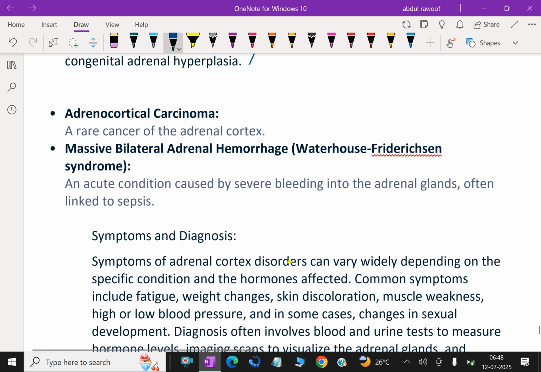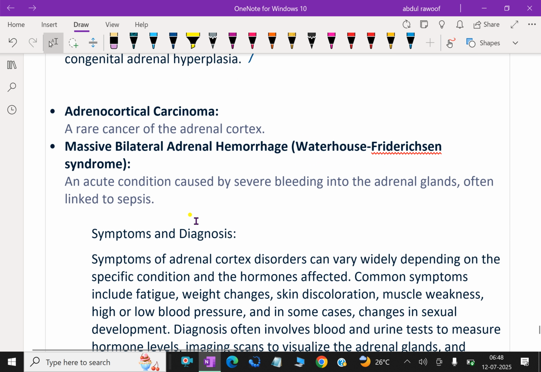Next, adrenocortical carcinoma, a rare cancer of the adrenal cortex. Massive bilateral adrenal hemorrhage, that is Waterhouse-Friderichsen syndrome, an acute condition caused by severe bleeding into the adrenal gland, often linked to sepsis.